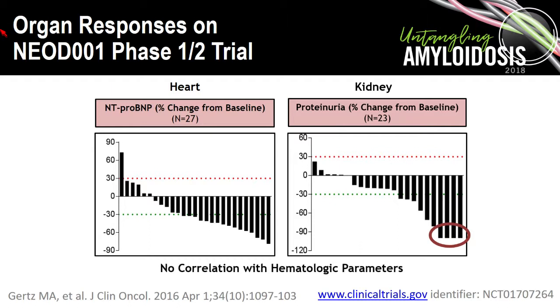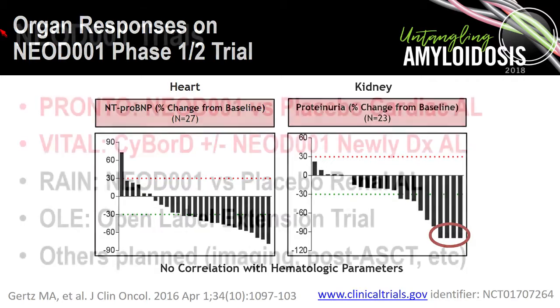Dr. Litke led some subgroup analysis work analyzing the patient population to see whether there were any clinical predictors of responses, and it turns out that the type of prior therapy, the degree of prior hematologic response, and the time from prior therapy did not correlate with organ response, suggesting that this was actually an effect of the antibody and not as likely to be a result of the prior therapy.